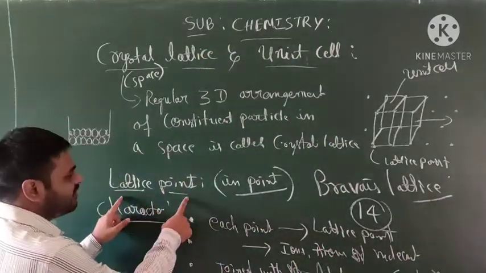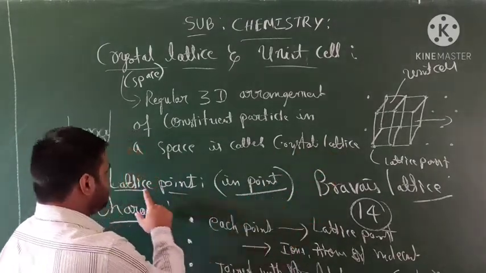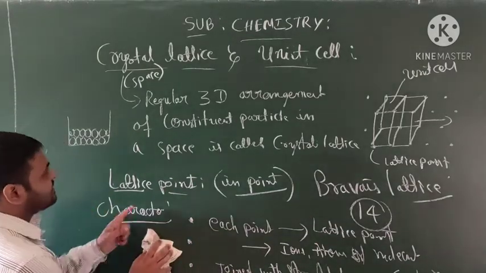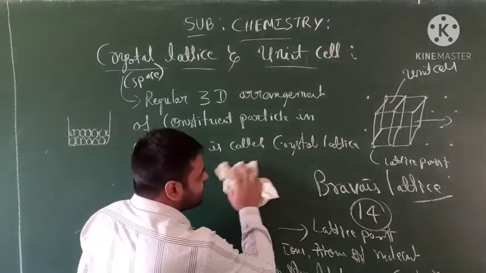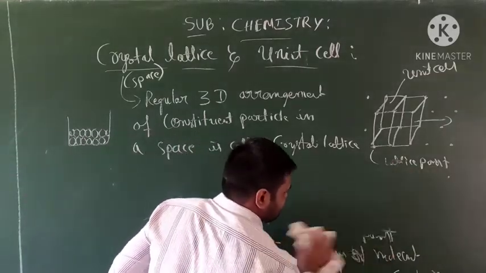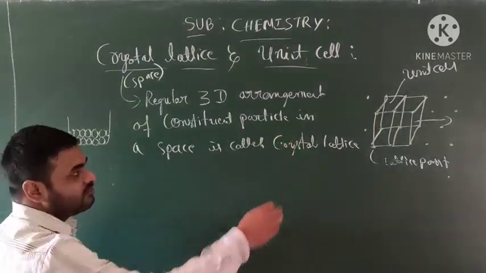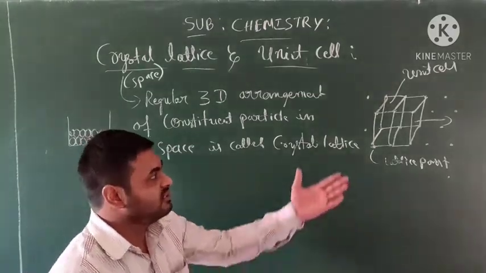Students, a lattice point means the points we represent in a crystal are called lattice points. These are the three important characteristics of a crystal lattice. Next we move on to unit cells. We already observed the unit cell. This is the unit cell. How do we explain unit cells?